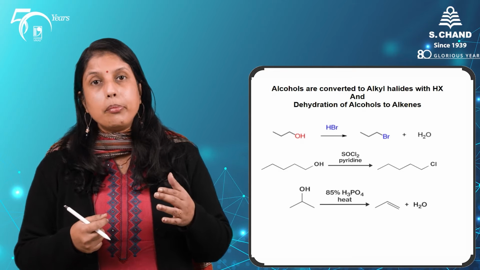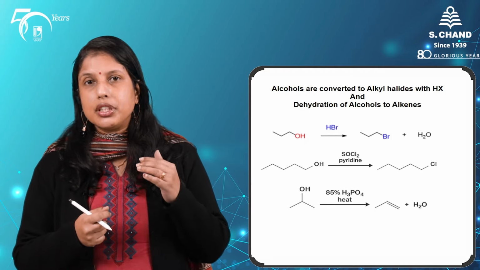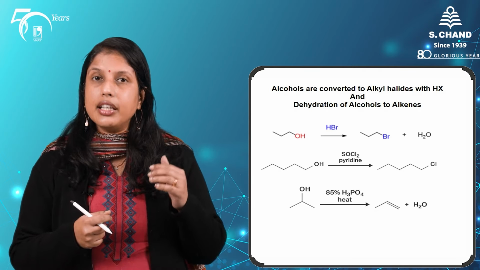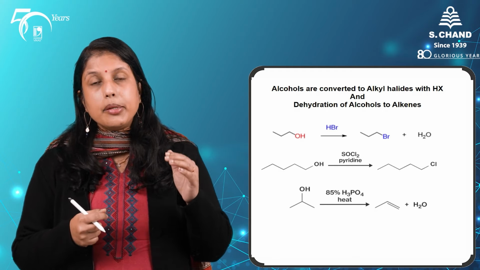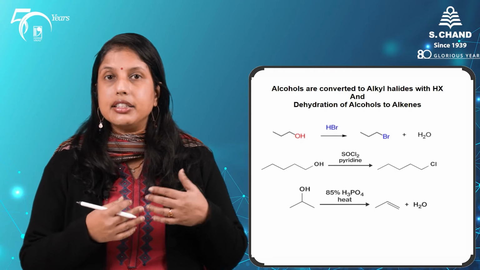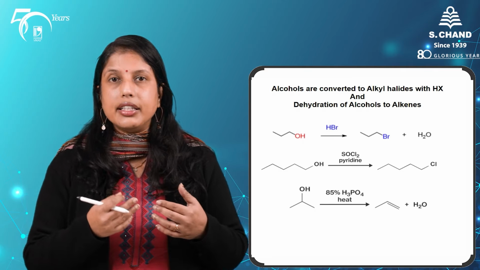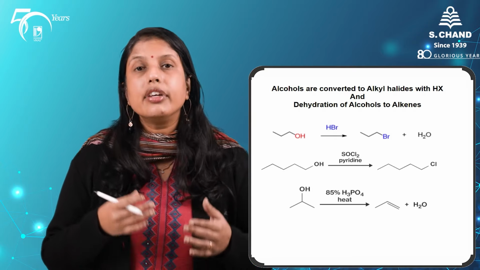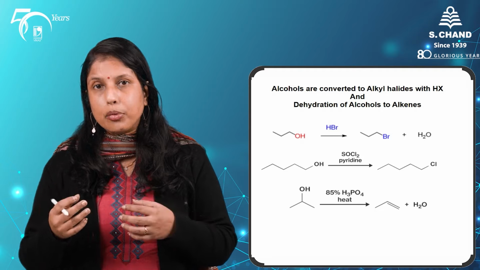thionyl chloride. Remember, this reaction is another example of a nucleophilic substitution reaction, which we had discussed before in our previous videos at Shomu's Academy. So, do go back and revise. Generally, remember that primary alcohols tend to react by the SN2 mechanism, whereas tertiary alcohols tend to react by the SN1 mechanism. Addition of phosphorus tribromide will also convert the alcohols into the corresponding alkyl bromides.